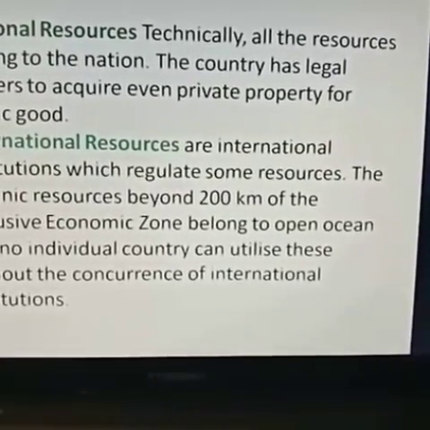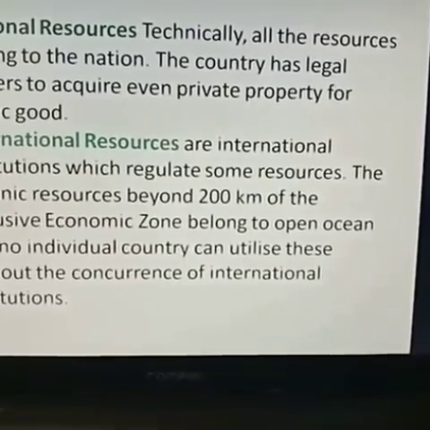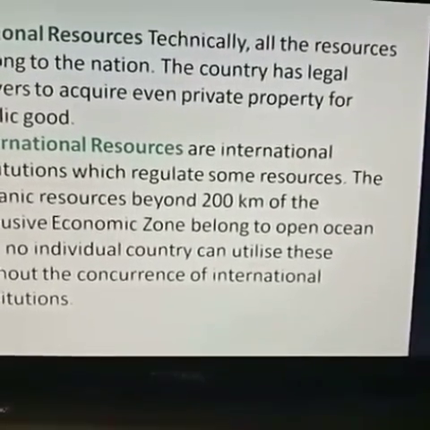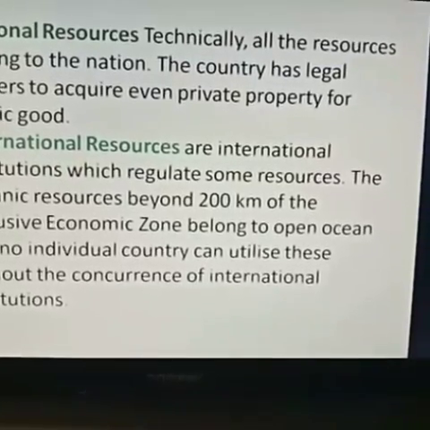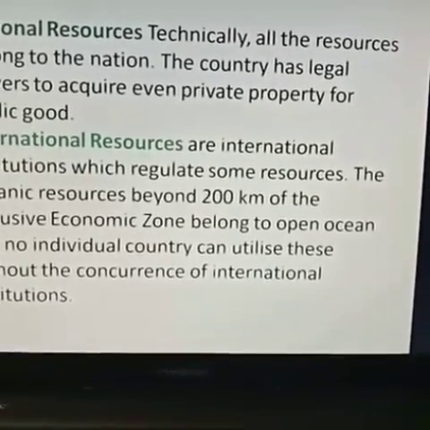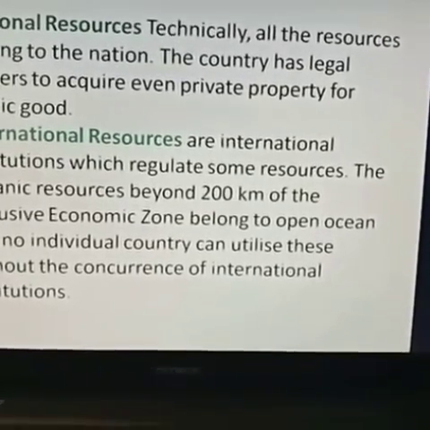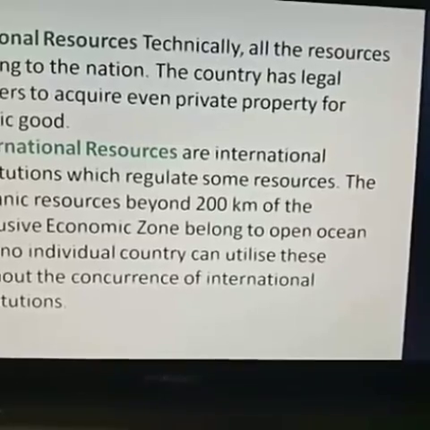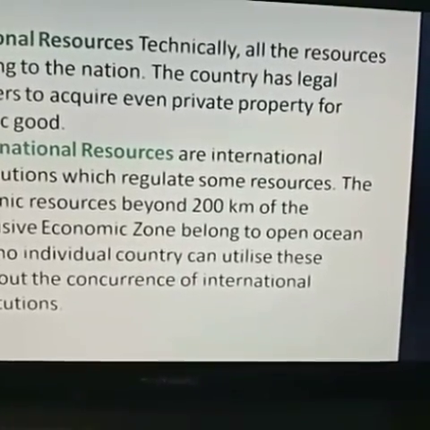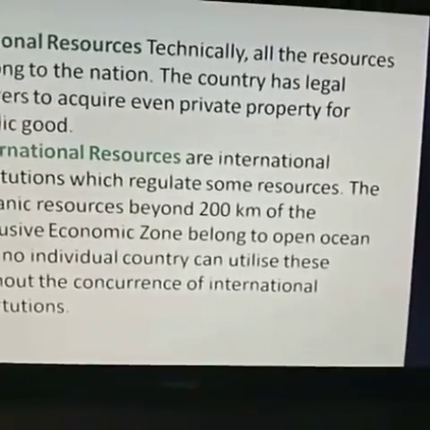What is EEZ? That is your exclusive economic zone. It means in the ocean, beyond 200 kilometers of the EEZ belongs to the international resource. It means no other country can utilize the resource from this area.